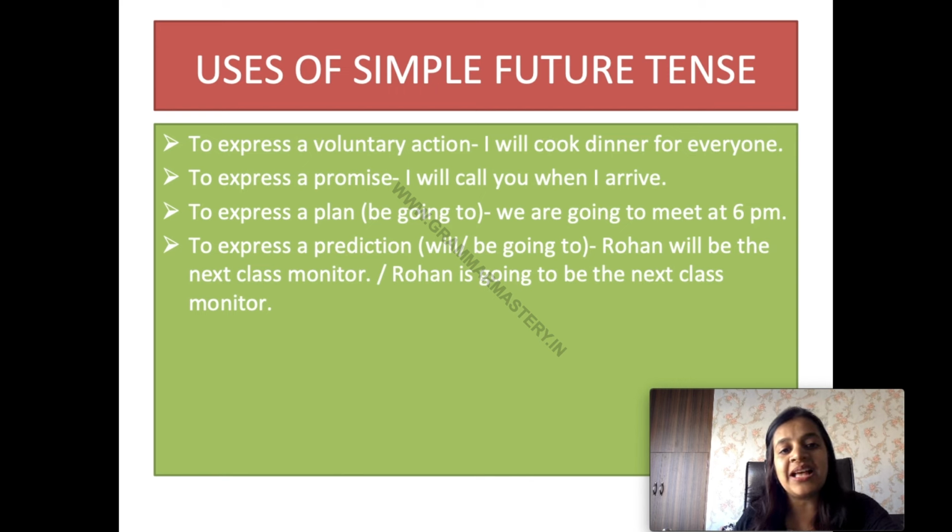To express a plan. If you remember in present continuous as well, we had talked about this thing that when we have already planned something for the coming time, there we can use present continuous to describe future. So to express a plan we can use be going to form to show future. We are going to meet at 6 PM. आज हम 6 बजे मिलने वाले हैं या मिल रहे हैं.